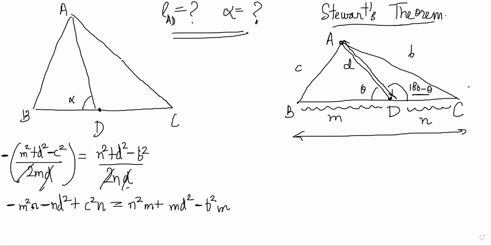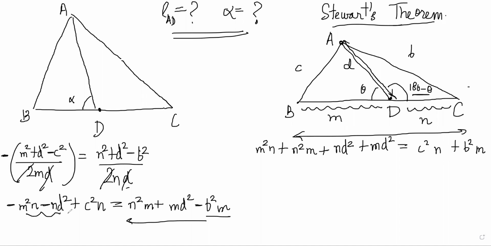So you will get m squared n plus n squared m and plus nd squared plus md squared is equal to c squared n plus b squared m, right? I have brought this side and these two this side, right?